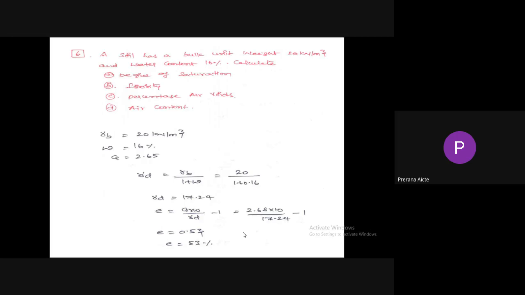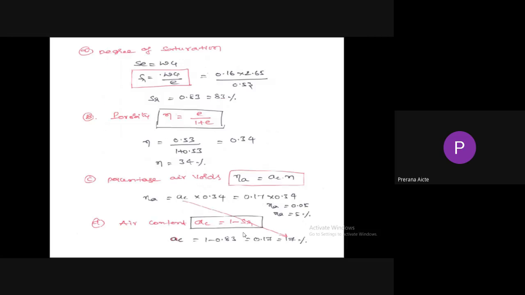So e equals G gamma W by gamma D minus 1. Substituting the values, G 2.65, gamma W 10, gamma D 17.24, minus 1, void ratio equals 0.53. In the above problem, G is given as 2.65. Degree of saturation is equal to W G by e, with W equal to 16%, G equal to 2.65, void ratio equal to 0.53. Porosity is equal to e by 1 plus e. So e equals 0.53, so porosity equals 34%.